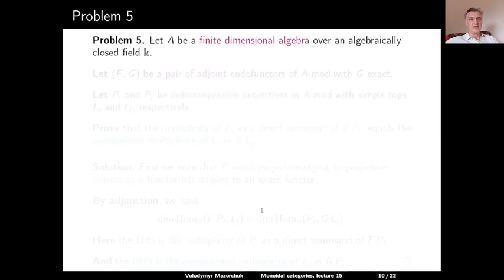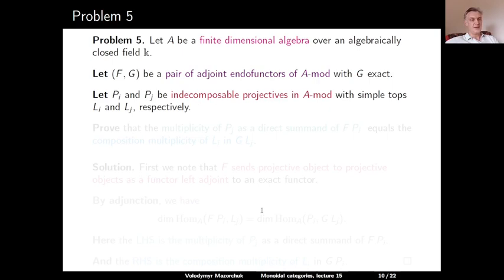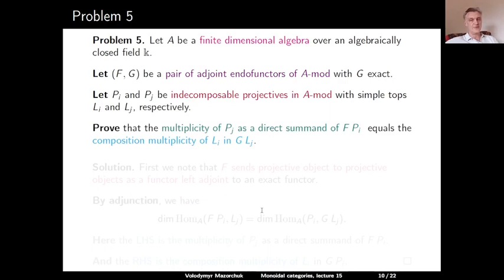Problem 5. Let A be a finite dimensional algebra over an algebraically closed field K. Let F, G be a pair of adjoint endofunctors of A mod with G exact. Let P_i and P_j be indecomposable projectives in A mod with simple tops L_i and L_j respectively. Prove that the multiplicity of P_j as a direct summand of F P_i equals the composition multiplicity of L_i in G applied to L_j.